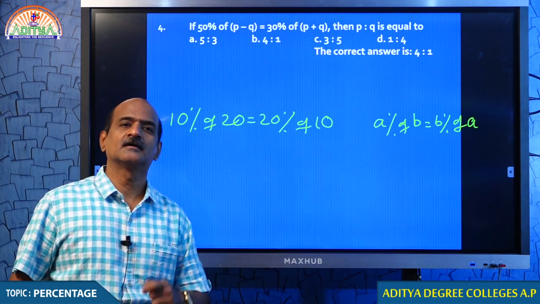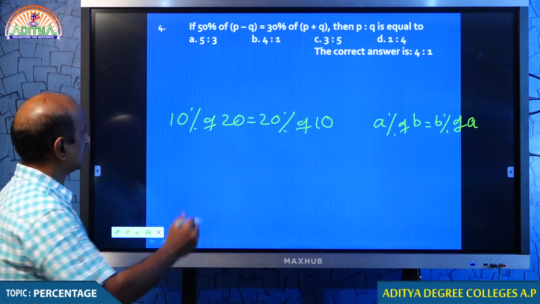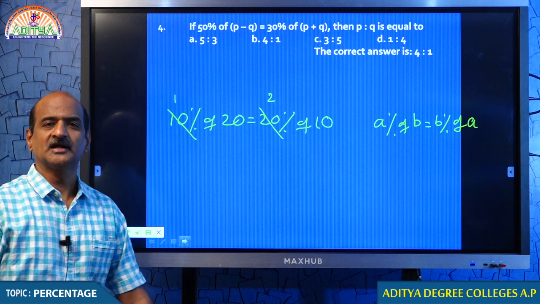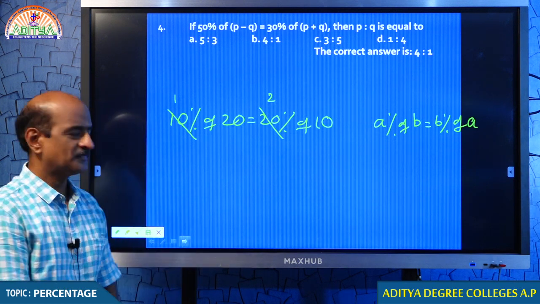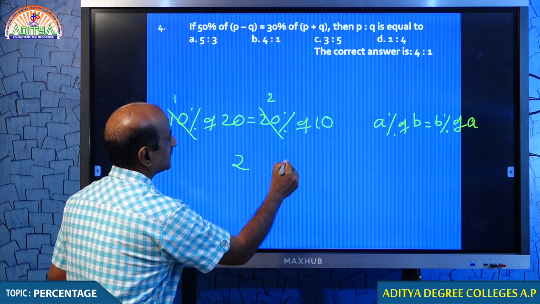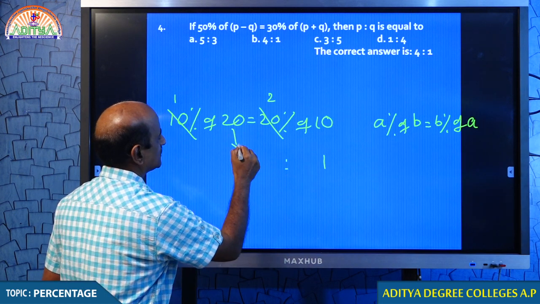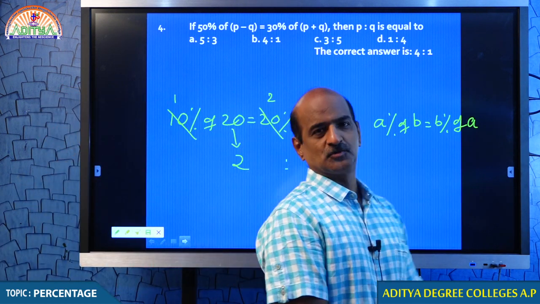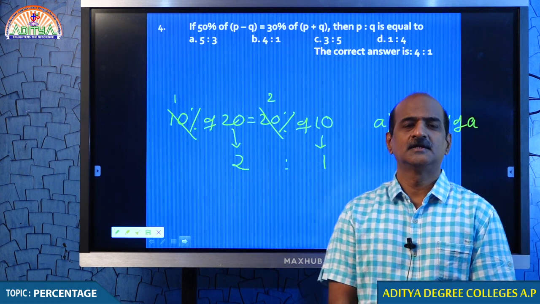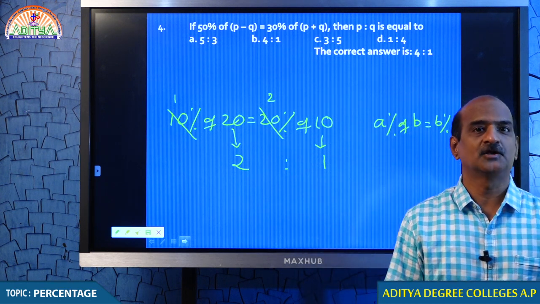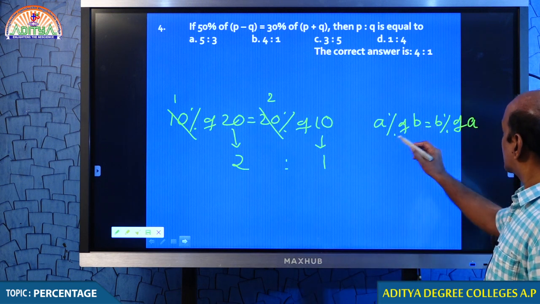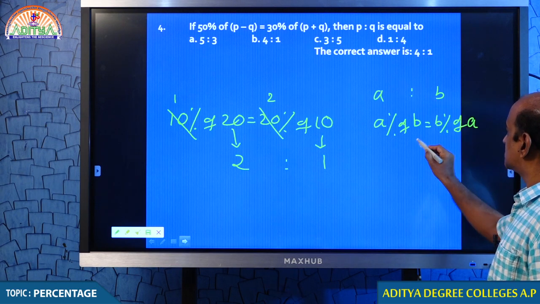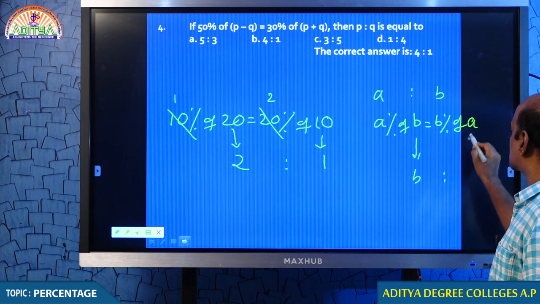From this, we can conclude one interesting point, my dear students. If percentages are in the ratio 1:2, 10% and 20%, 1:2, then the numerical values will be in the ratio 2:1. Just look at that, 2:1, which means they are inversely proportional. If we know the ratio of the percentages, we can get the values. So that is an interesting point. If the percentages are A percent and B percent, in the ratio A:B, then the values will be in the ratio B:A.